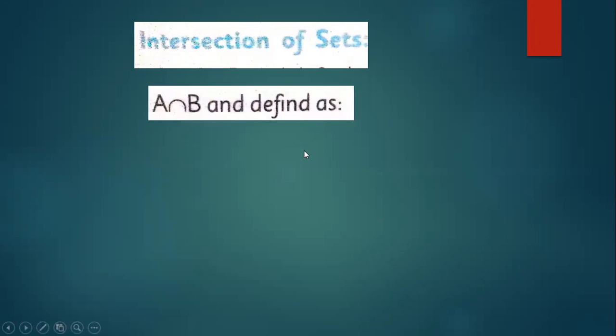Yes, in the intersection of sets, we take only the common elements. The symbol used for intersection is an upside down U.